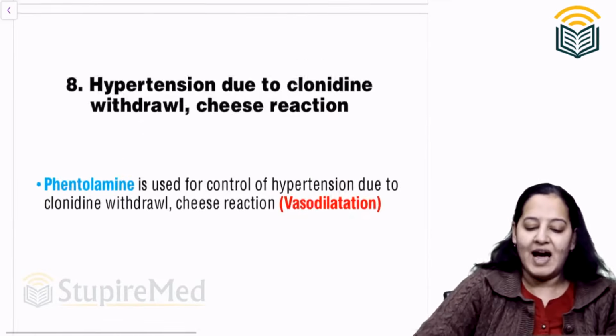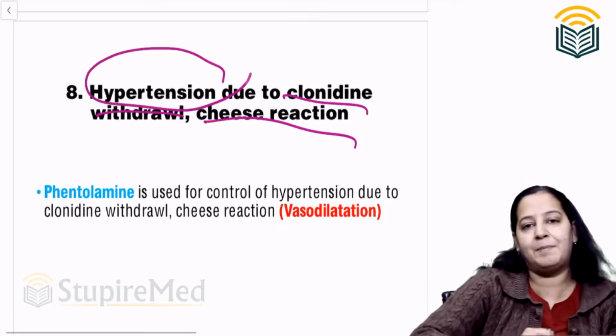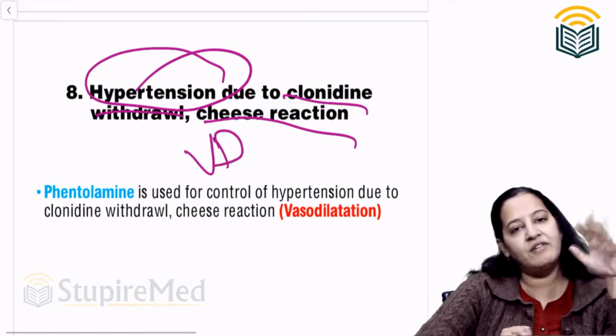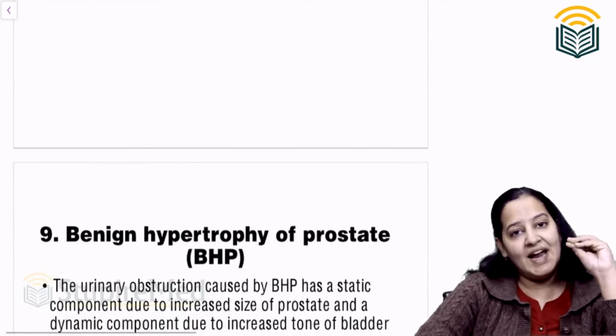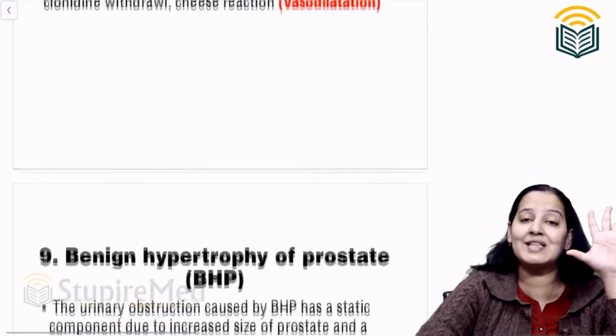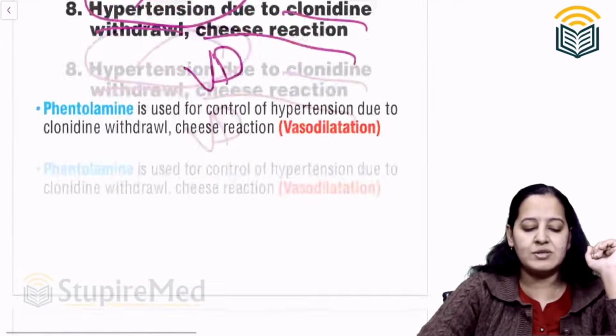So this, and last is Cheese reaction, clonidine withdrawal and Cheese reaction. It causes severe hypertension. So vasodilatation will relieve the severe hypertension in Cheese reaction. So we are done with 8 uses based on vasodilatory action. So can you enumerate? Last, ninth is also seen.